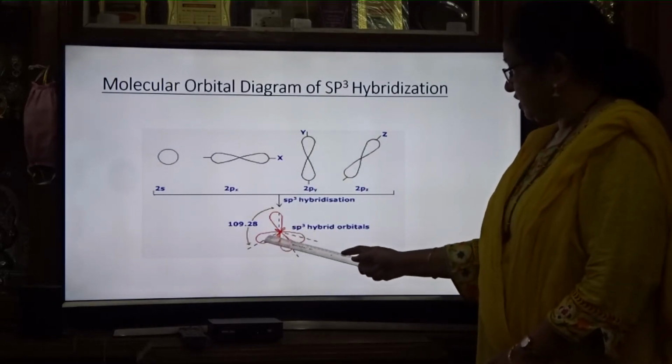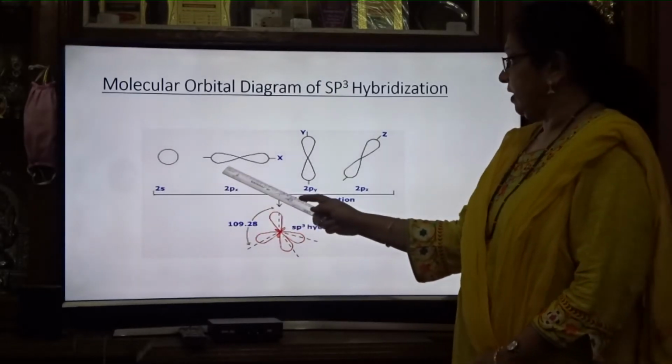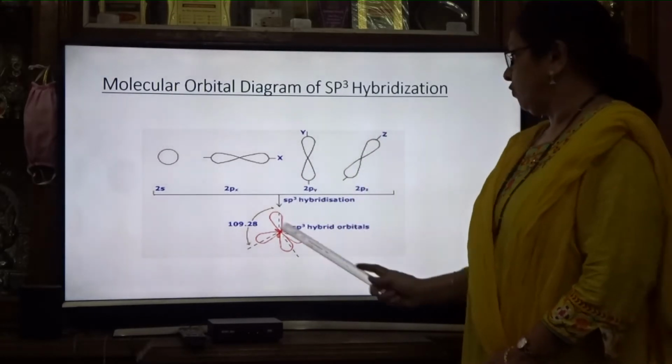These four are known as sp3 hybrid orbitals. So what is combining? One 2s and three 2p are combining. How many are combining? Four are combining to form four: 1, 2, 3 and 4.